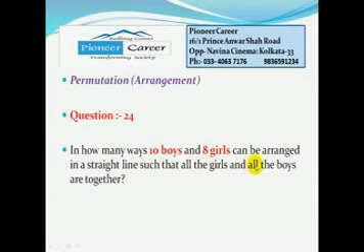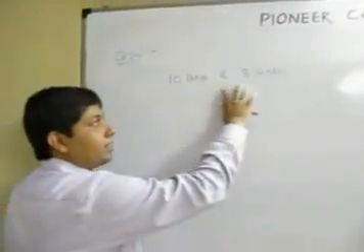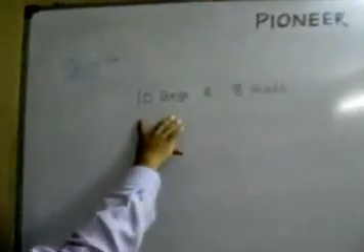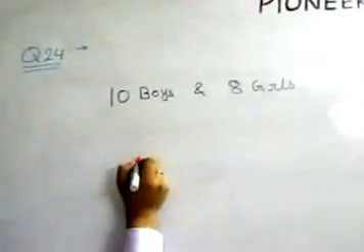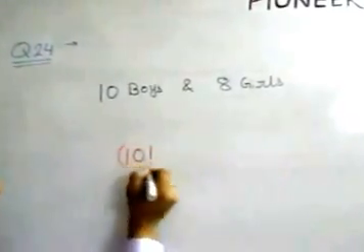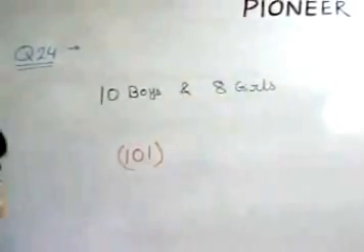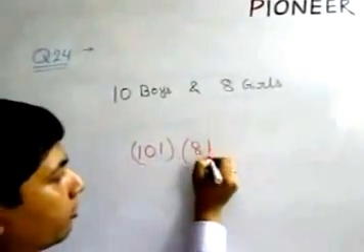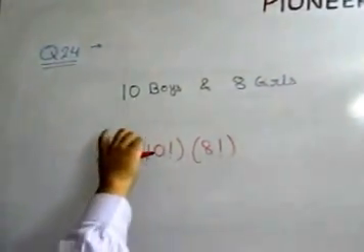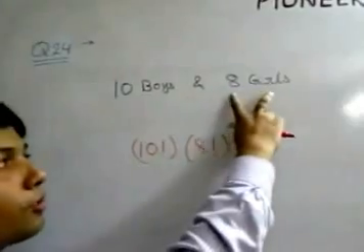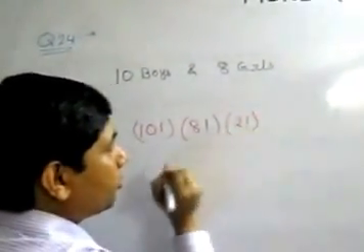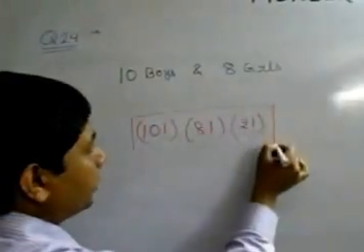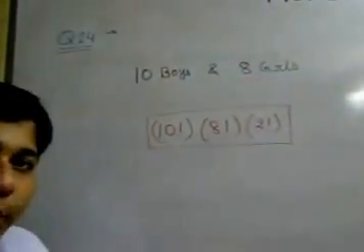Question number 24. In how many ways can 10 boys and 8 girls be arranged in a straight line such that all the girls and all the boys are together? Here in this case, 10 boys and 8 girls, and the given condition is that all the boys are together and all the girls are together. Since 10 boys are together, how many ways we can arrange them is 10 factorial ways. 8 girls are together, how many ways we can arrange them? 8 factorial ways. Now we have 2 distinct identities, one bunch of boys and one bunch of girls, means 2 distinct identities. We can arrange them in 2 factorial ways. So total number of ways in this case is 10 factorial into 8 factorial into 2 factorial.